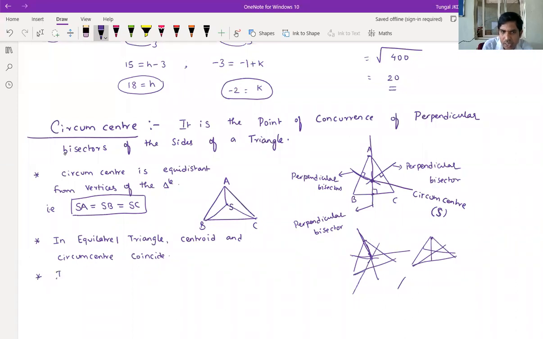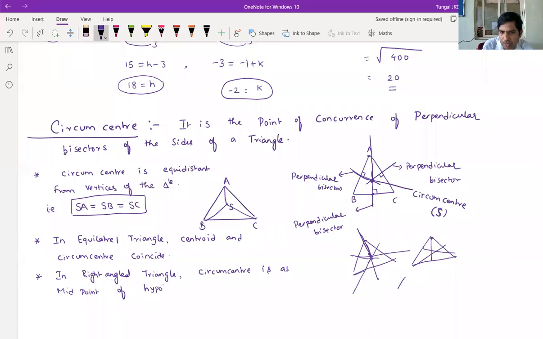Next, in a right angled triangle, the circumcenter is at the midpoint of the hypotenuse. These you already know from lower classes.